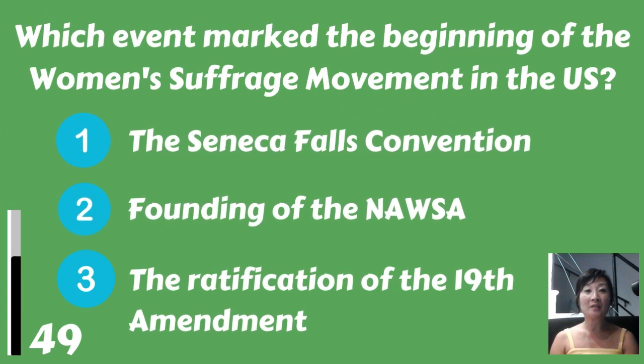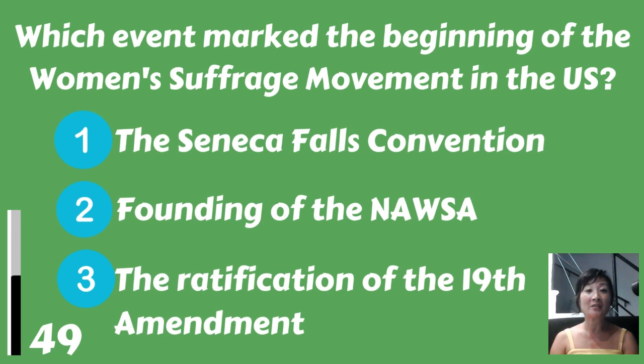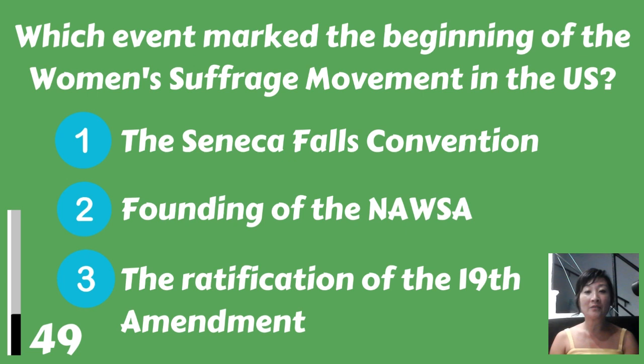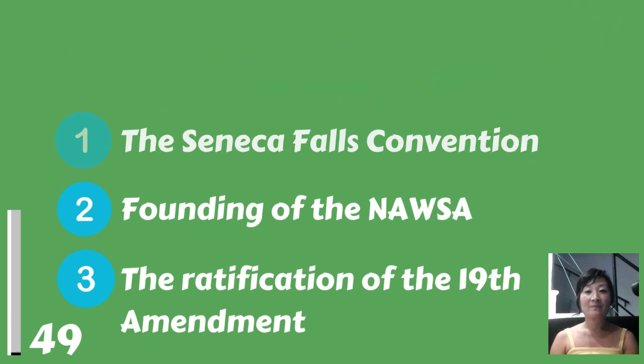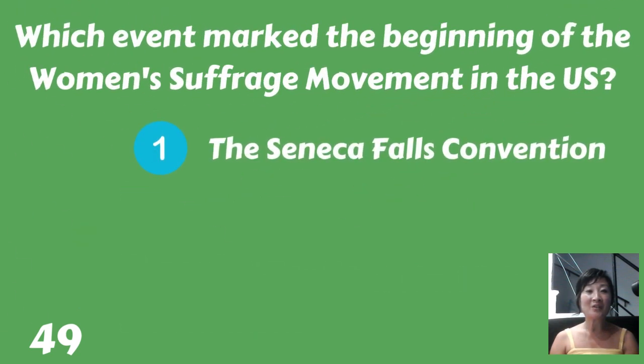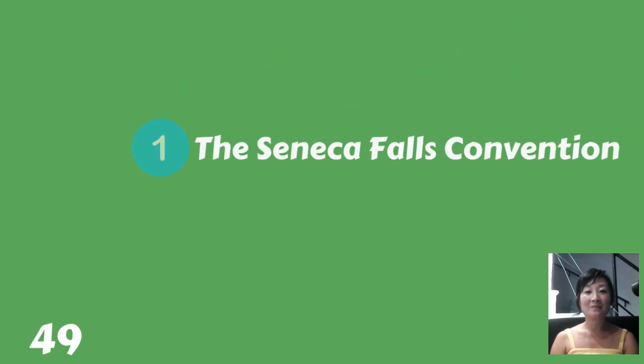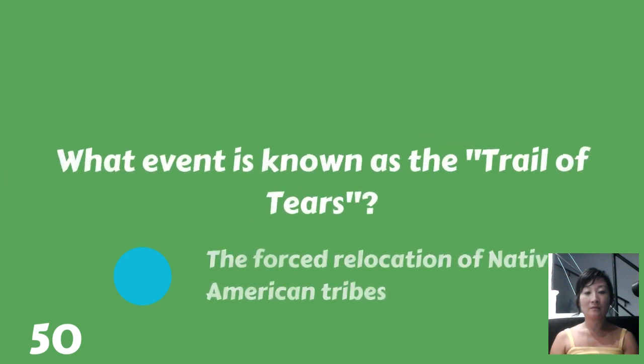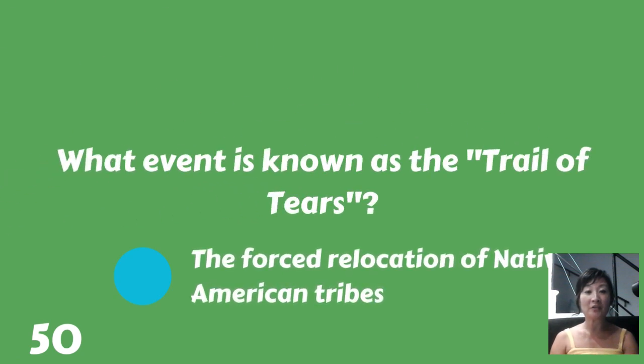Which events marked the beginning of the women's suffrage movement in the US? The Seneca Falls Convention, the founding of the NASA, or the ratification of the 19th Amendment? The Seneca Falls Convention. What event is known as the Trail of Tears? The forced relocation of Native American tribes.